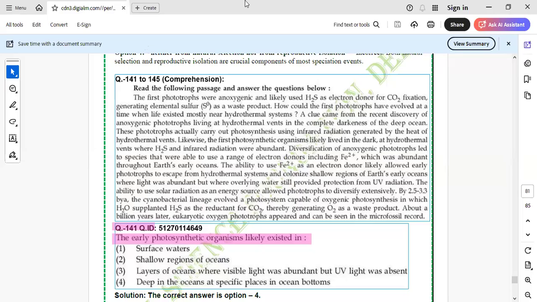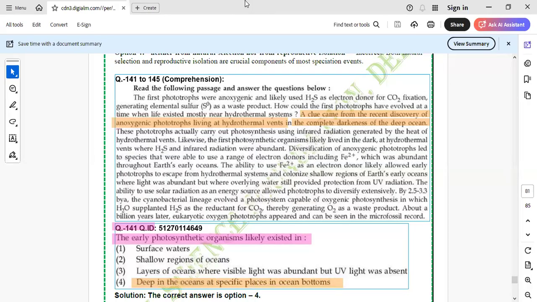So see this line here, you will feel comfortable. A clue came from the recent discovery of the anoxygenic phototrophs living in hydrothermal vents in the complete darkness of the deep ocean. So the line is matching here also: deep in the ocean, specific place in the bottom.